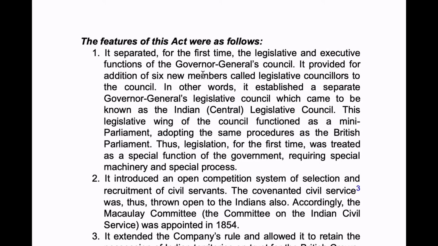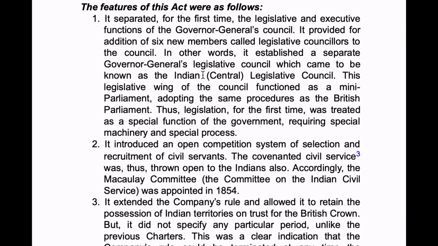Okay. Now this body, that is the legislative councillors, were called the Indian Legislative Council. Okay, these are the Governor General's Legislative Council, right? So these were called the Indian Legislative Council, and this functioned as a mini parliament, same like the British Parliament. They used to legislate, they used to do all the special functions of the government, requiring special machinery and special processes in this legislative council. It is same like a mini parliament.